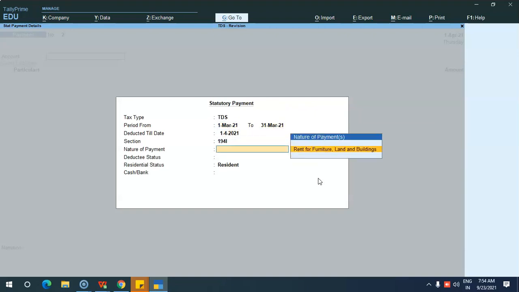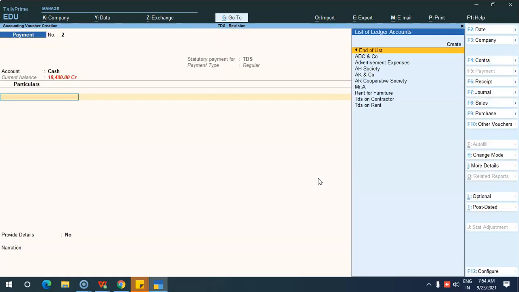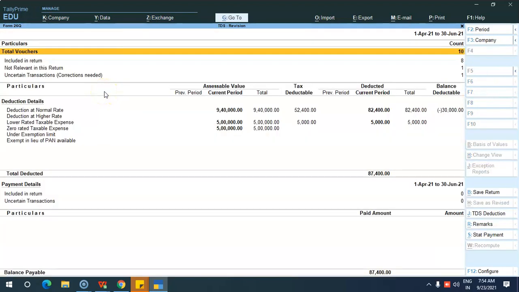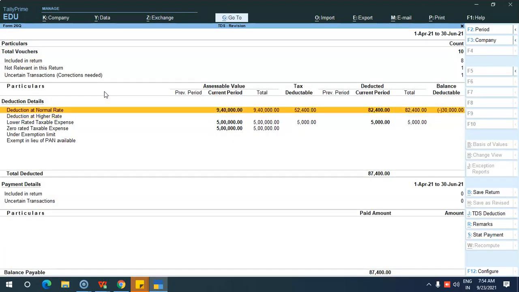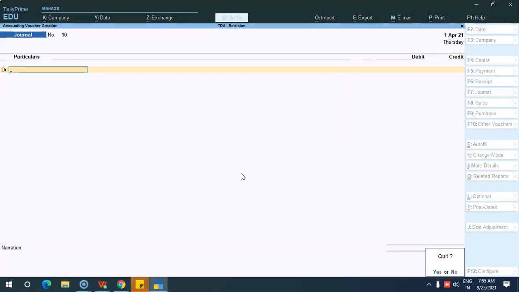So we can give cash. Okay. So there is no payment related to the rent, so that it appears as 0. There is no TDS based on rent. Okay. So you can make the payment using the state payment, and the TDS deduction option is there. If you haven't done any deduction on a specific nature, it will appear over here. So from this itself you can make the TDS deduction.